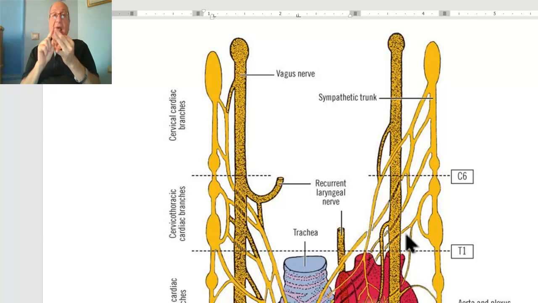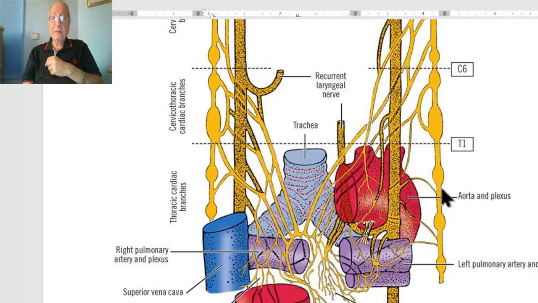Therefore, in the neck we have 6 branches, 3 on each side from sympathetic chain: superior, middle, inferior cardiac cervical branches. In the thorax,